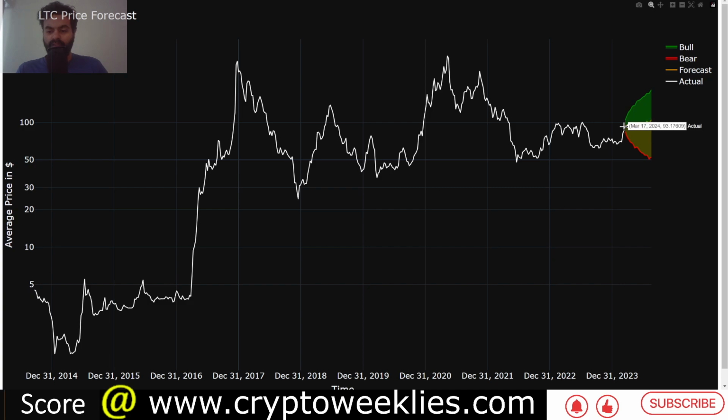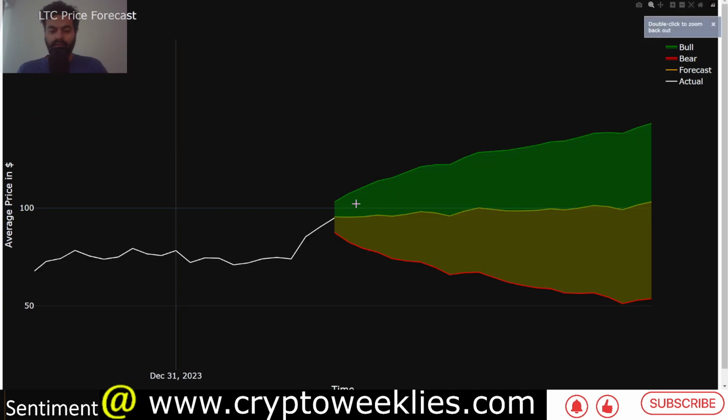The base case for our model, which we trained in March of 2024, when the price of Litecoin was at around $93, was between $93 all the way to $104. But as you can see now that we are in June and July, the base case was at around $100, but the reality is that the price action was at around $70. That means the price action was between the base case and the bear case forecasted by our model, which is again the price for Litecoin has been bearish. The market has not seen that great of a risk reward return.